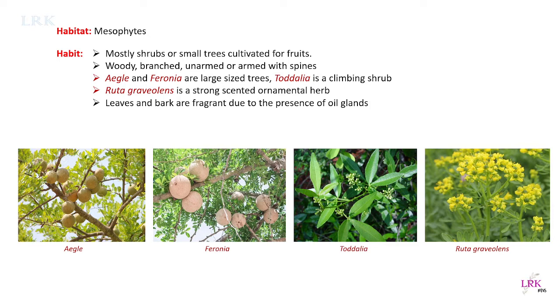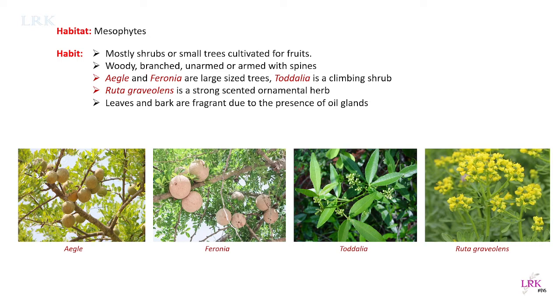They never grow in excess water or scarcity of water. Such plants are called mesophytes. So all the plants which belong to this Rutaceae family are mesophytes.